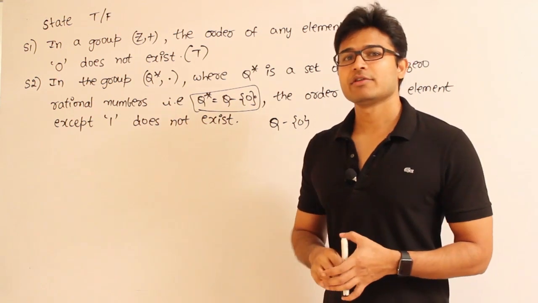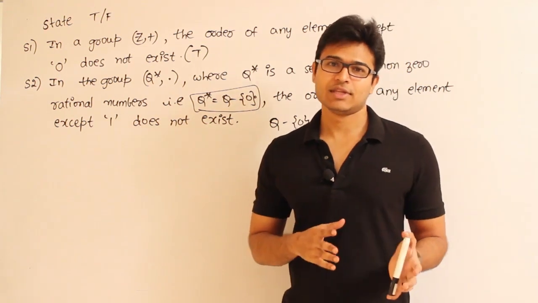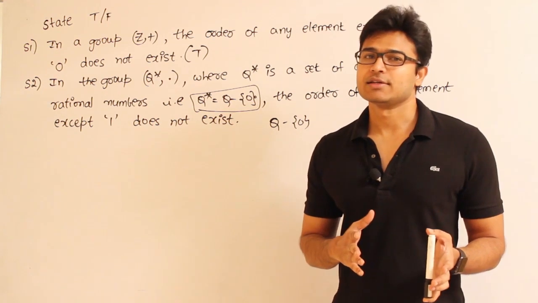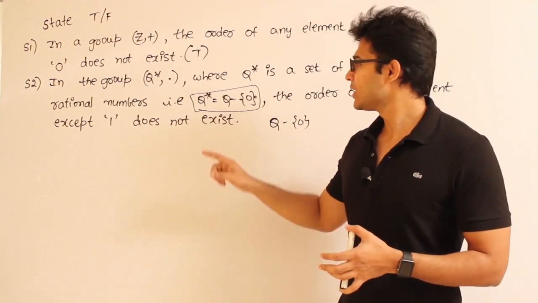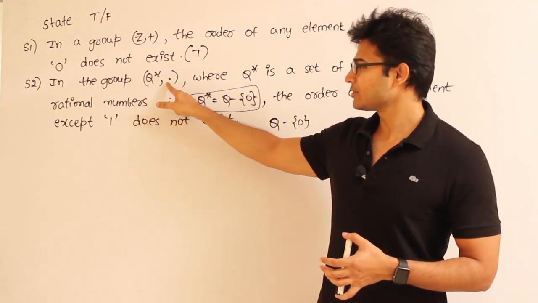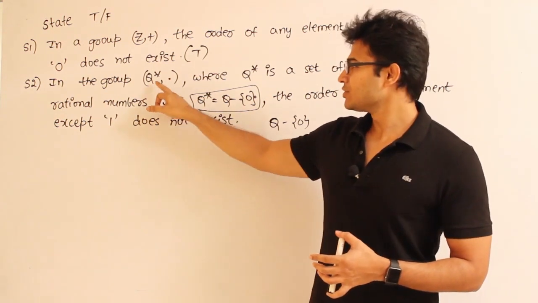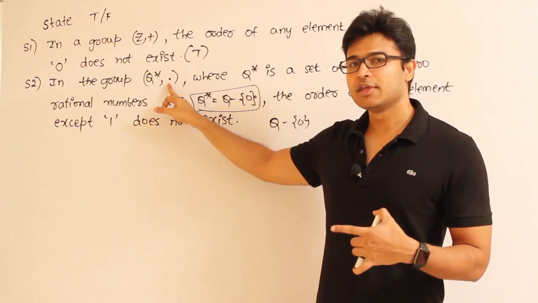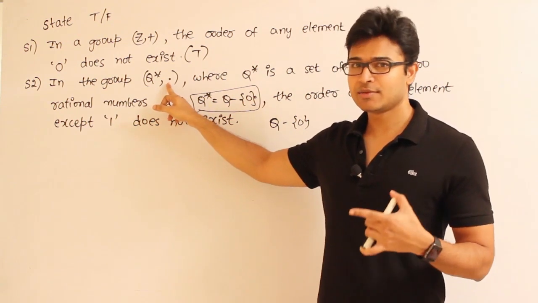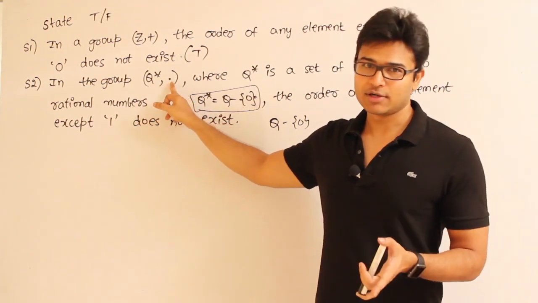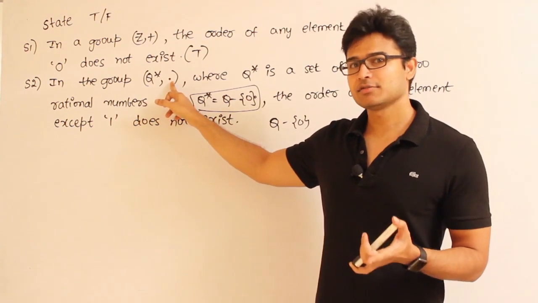First of all, in order to find the order, you should find out what the identity element is. In case of Q comma star, it is actually multiplication. They'll give the description, don't worry. So Q star comma dot means here they mean multiplication. In the exam they clearly state what that dot is. Here you take it as multiplication.